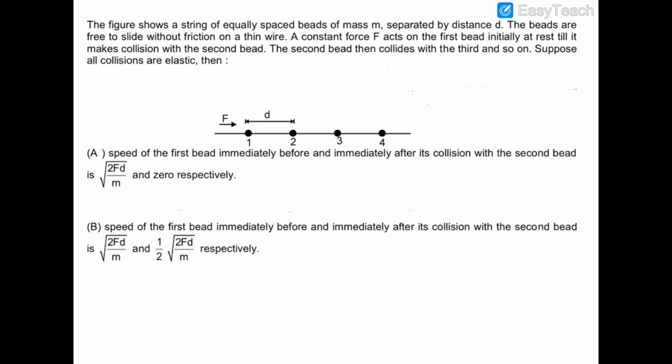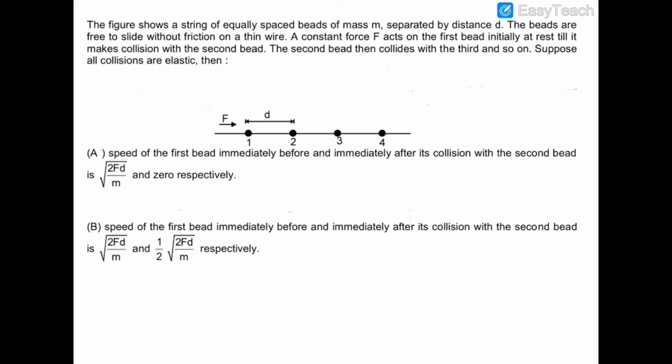It is also given that all the beads are identical in mass and shape, there is no friction anywhere, and all the collisions are elastic. So we have to choose the correct option. Now the first option says the speed of the first bead immediately before and immediately after the collision with the second bead is this. So we have to find out the speed with which it is approaching bead 2.